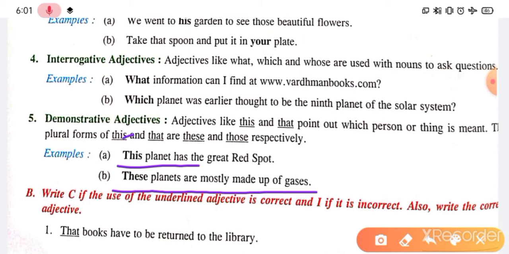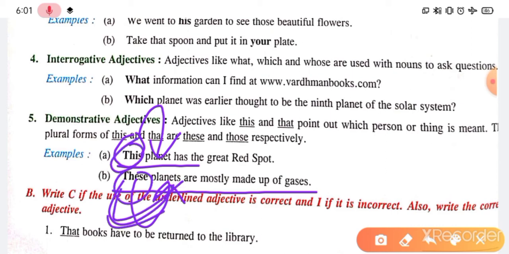See, just after this word, you can see the noun. These planets, right? So this combination, adjective and noun, must be there all the time. That is the clue I told you, right? So demonstrative adjective, this planet. Which planet? This planet. These planets. Which planets? These planets. So this, these are the demonstrative adjectives.